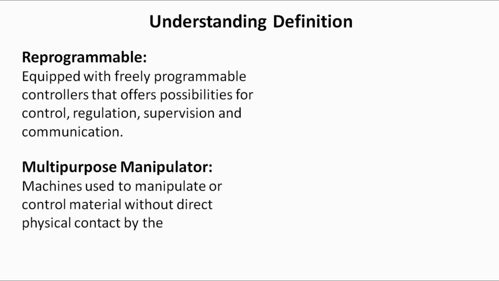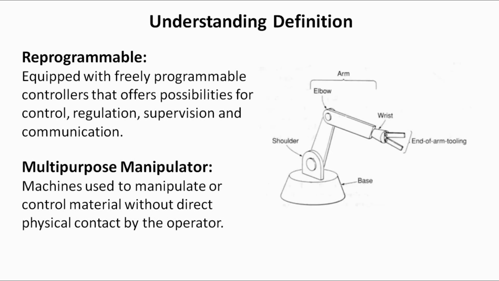Manipulator is a very common term in robotics. We'll be using this term very frequently in the upcoming lectures. A manipulator is a machine used to control material without direct physical contact by the operator. A basic manipulator is shown in the diagram here. This combination or assembly of links is known as the arm or the robotic arm, which has two main joints named the shoulder joint and the elbow joint. At the end of this, there is a third joint known as the wrist joint. We will study these joints in detail later.